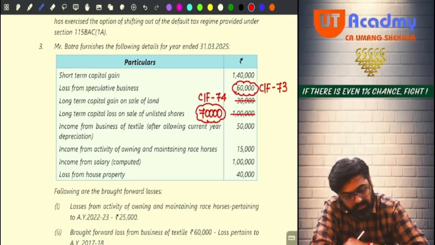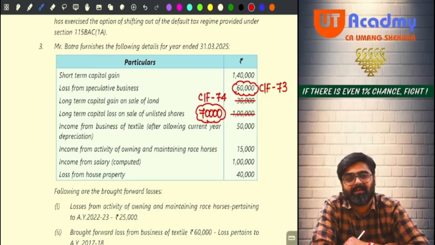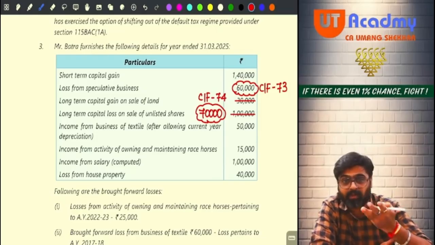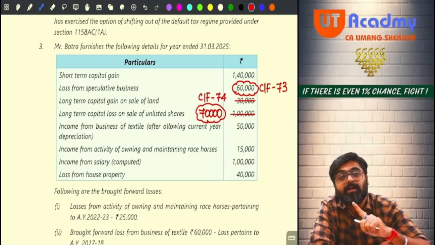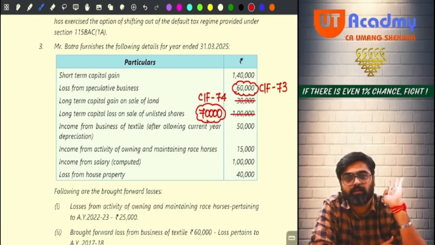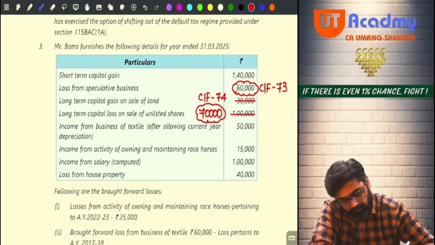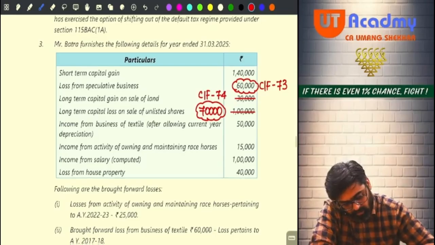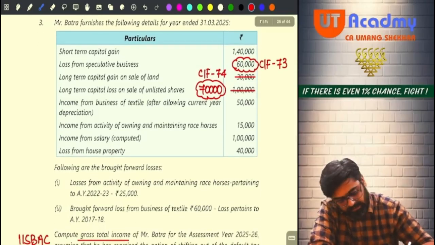Now, income from business of textile after allowing current year depreciation. See, current year depreciation is already taken. Now, what you are supposed to do? Current year capital expenditures. If not there, current year business loss. If not there, current year other losses. If not there, then brought forward business losses. Then brought forward unabsorbed depreciation. Yes or no? So, do you have loss from business of textile?